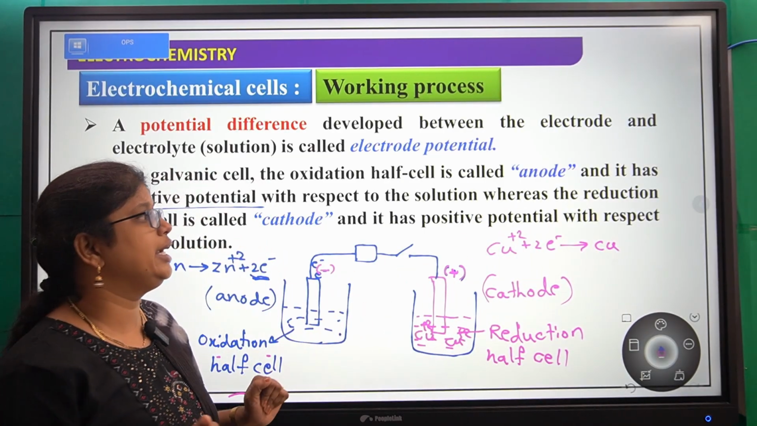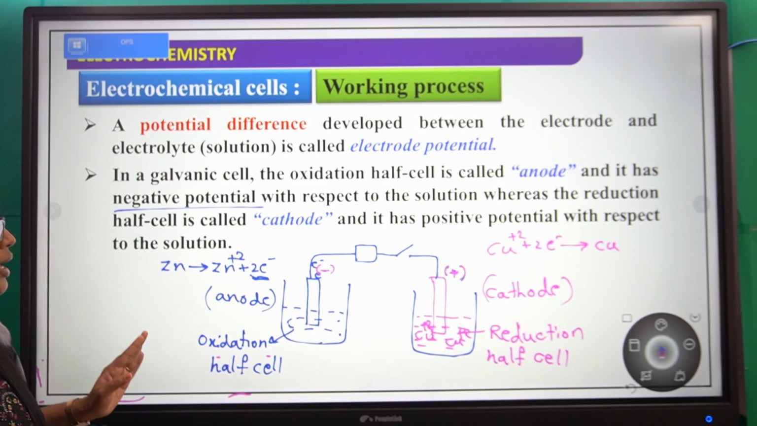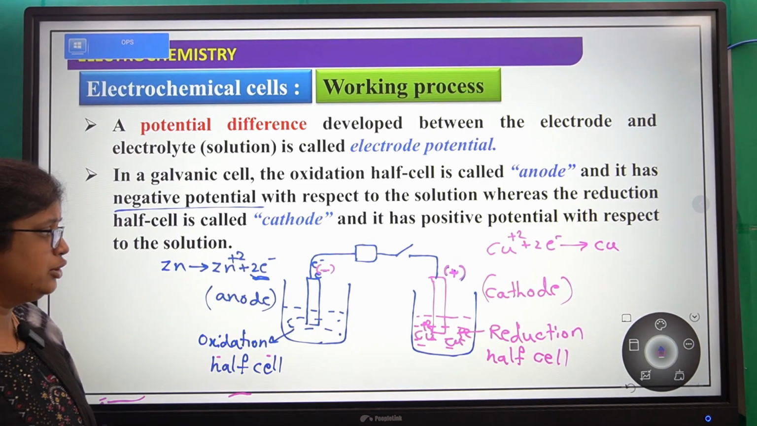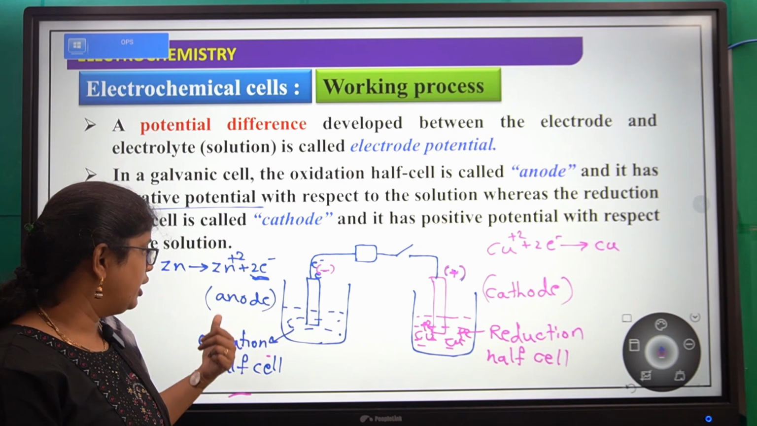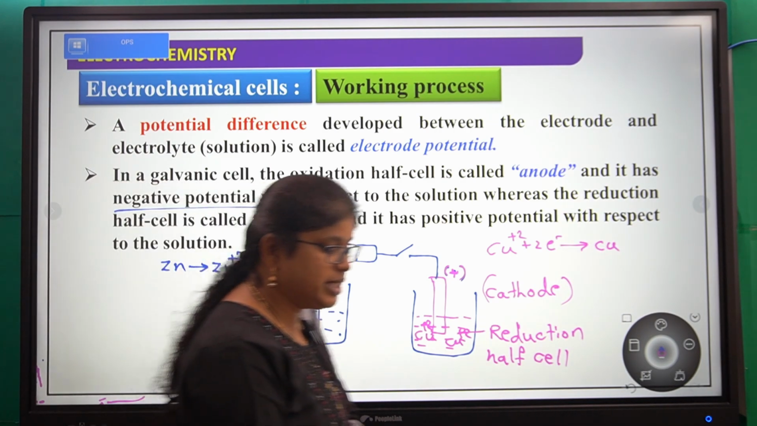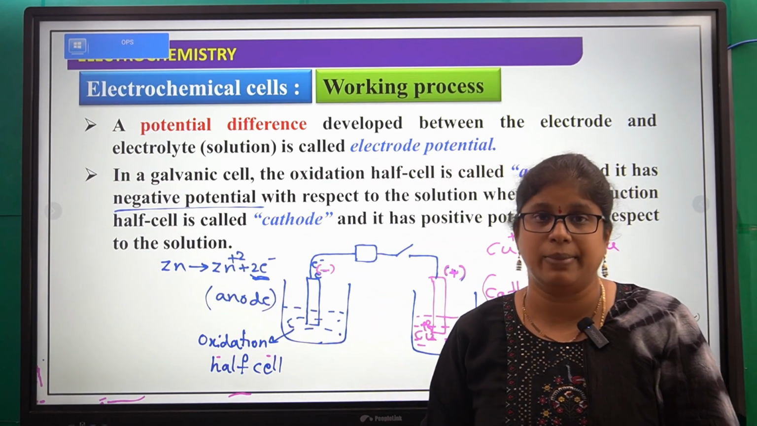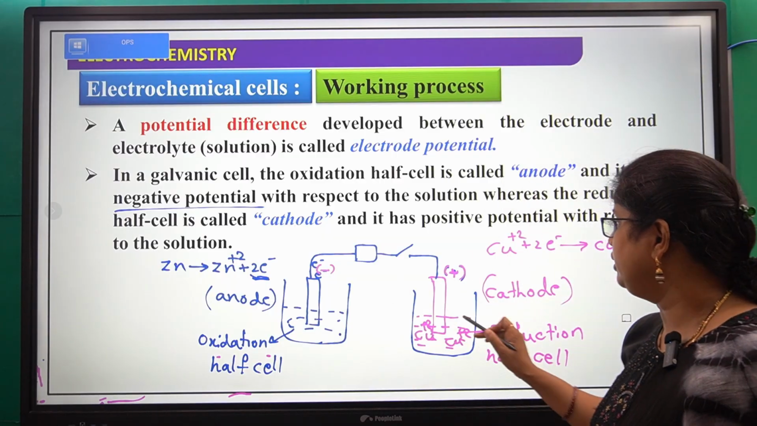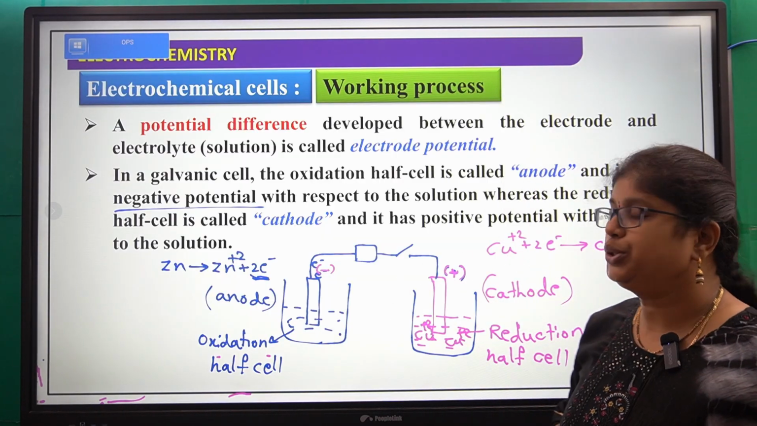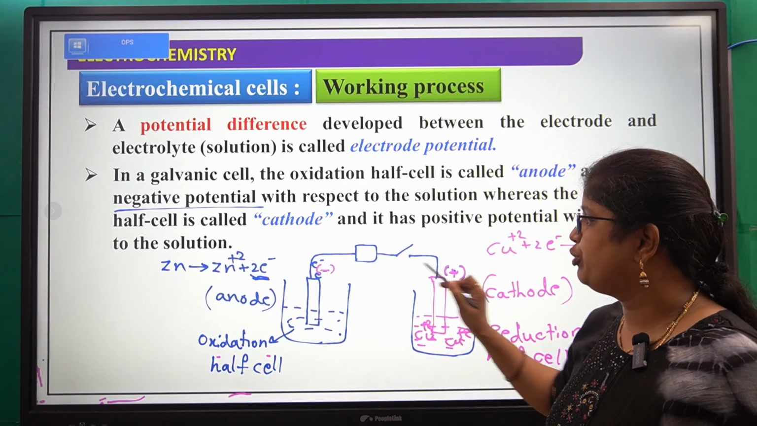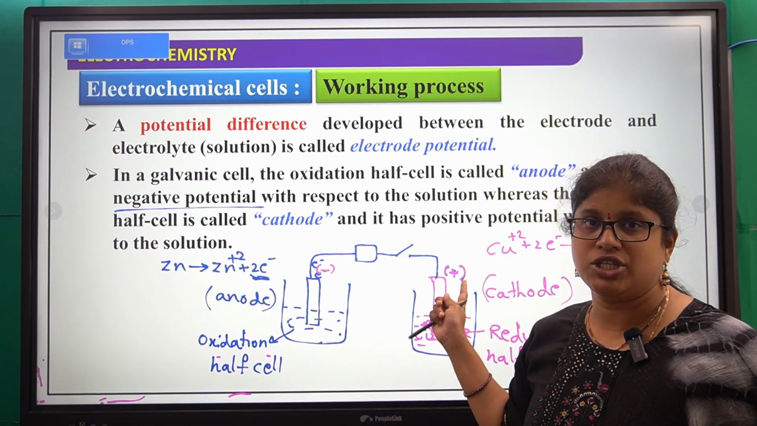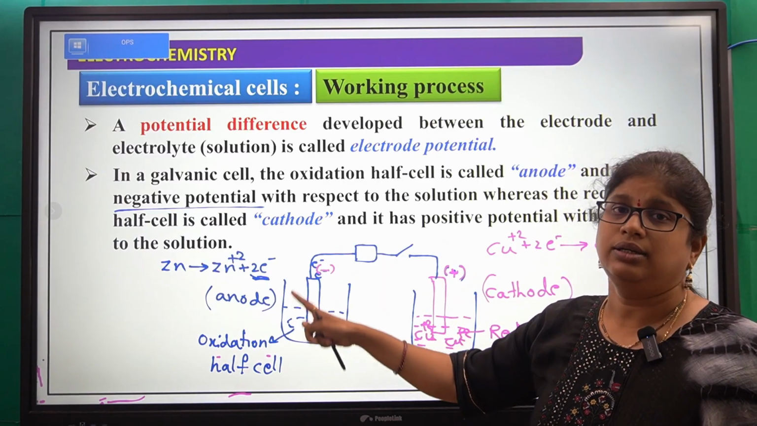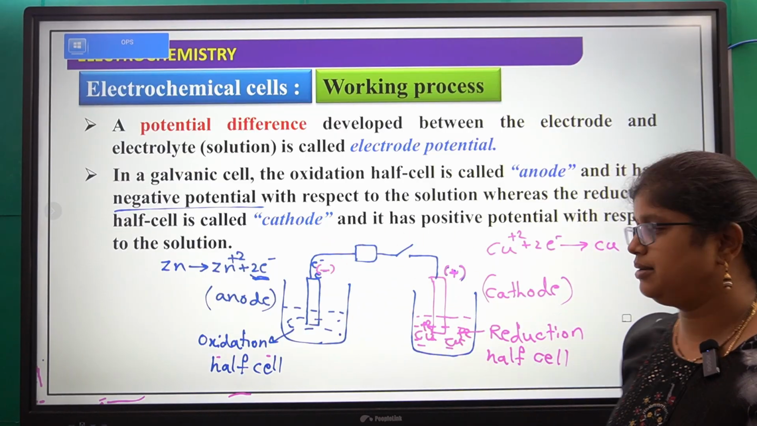It has negative potential. Okay, next. This anode is generally having positive charge. So at this, what is happening? Zinc is converting into zinc plus 2. Okay, next here copper plus 2 is converting into copper. It has negative potential, it has positive potential. There is difference in the potential. So that's why the electricity is passing.